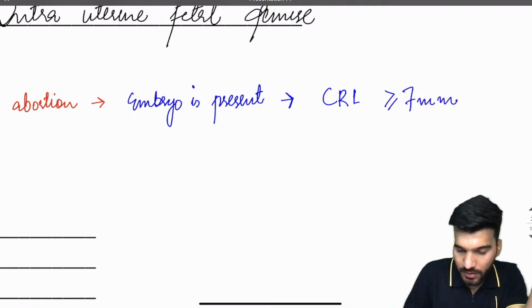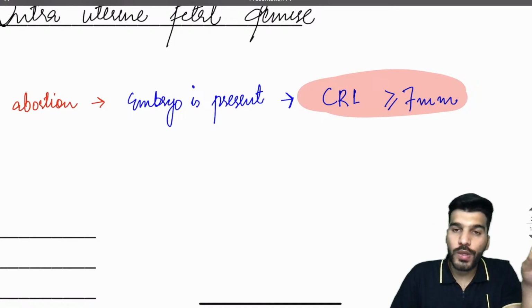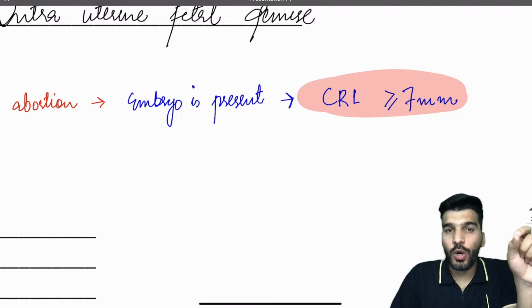This you will remember. That is going to be embryonic abortion.